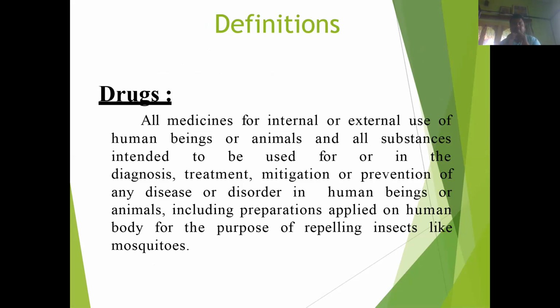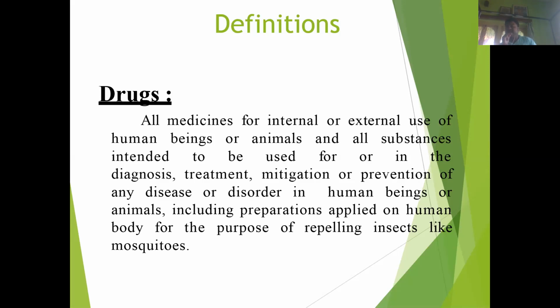All medicine for internal or external use of human being or animal, and all substances intended to be used for or in the diagnosis, treatment, mitigation, or prevention of disease and or disorder in human beings, animals, including preparation applied on human body for the purpose of repelling insect like mosquito. So this is the definition of the drugs.